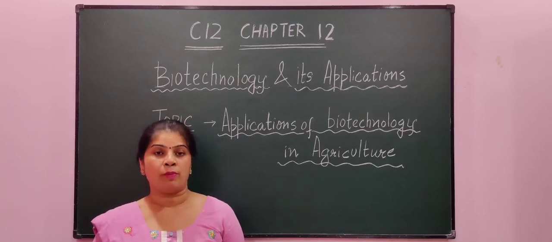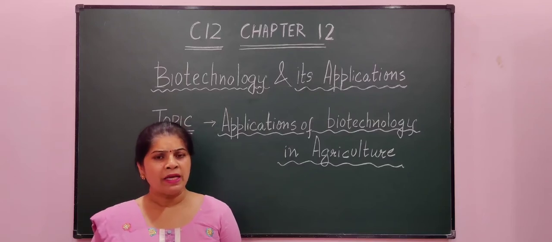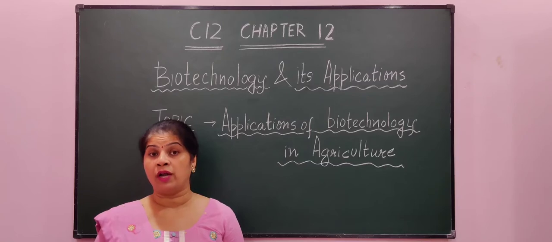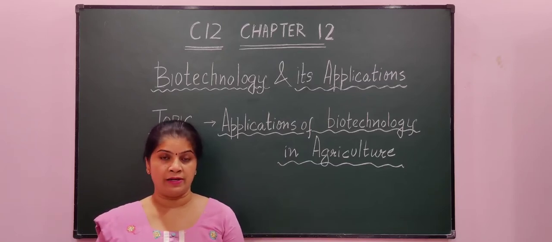Students, in our today's topic, we will be discussing in detail about the various applications of biotechnology in agriculture. Now students, if we look at our conventional methods of crop improvement like selection or hybridization, here we are using the whole genome of the organism.